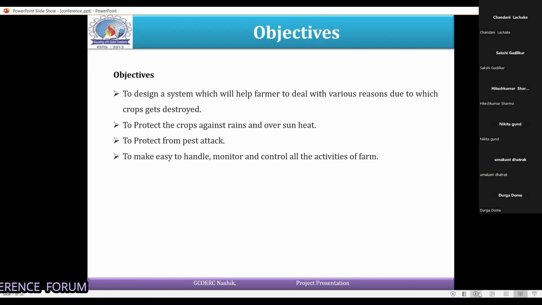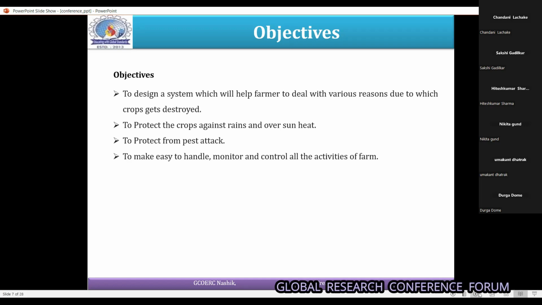To make things easy, we handle and control all the activity in the farm through a mobile application from any remote location. We have implemented this system. Our goal is to improve crop yield, reduce losses, and promote sustainable farming practices.